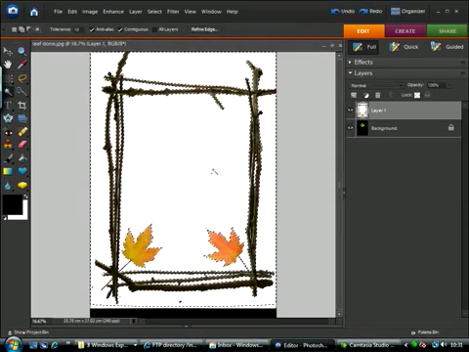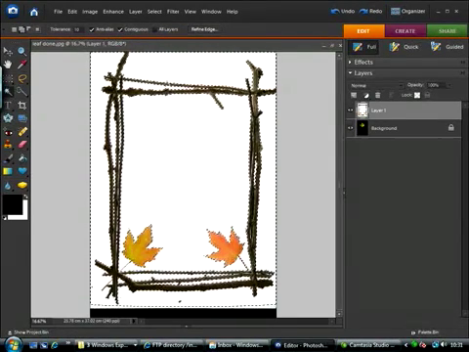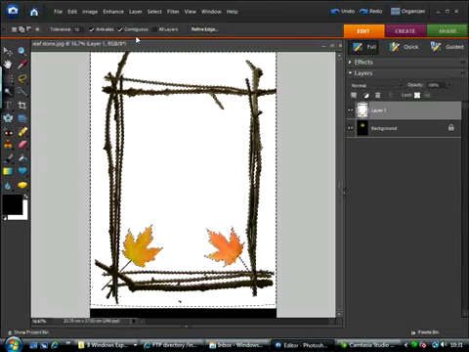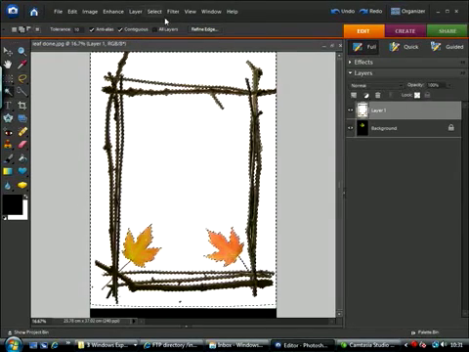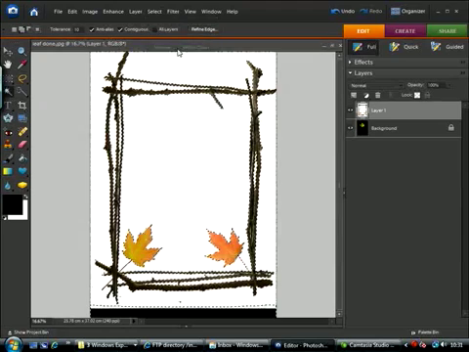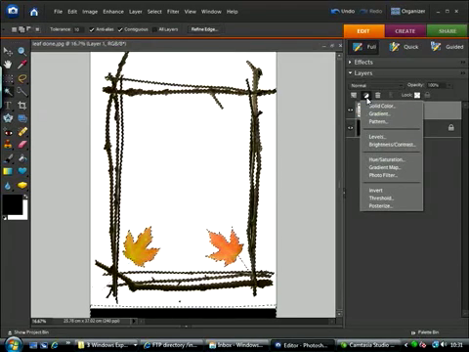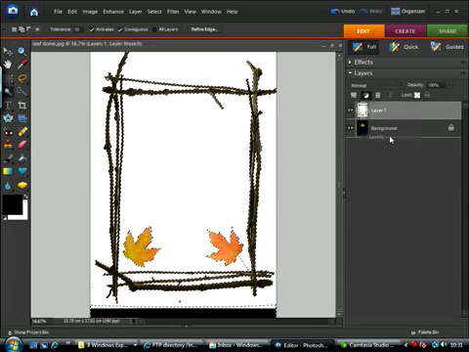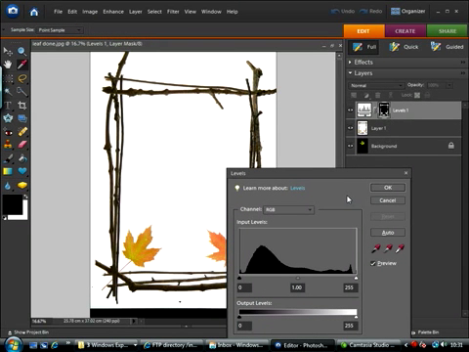Okay, so now we've got our rough selection active. I actually want to go to Select and Inverse to invert the selection, and then we're going to create a layer mask. We'll do this by hitting the adjustment layer button at the top of the layers palette, and I want to choose a levels adjustment layer for this.